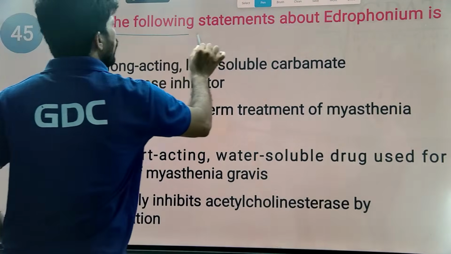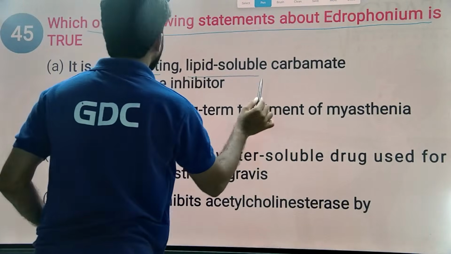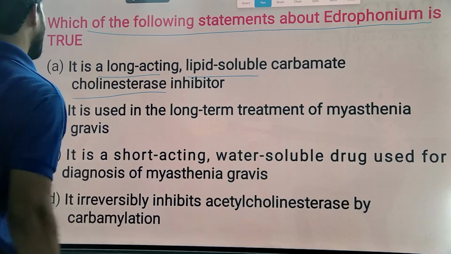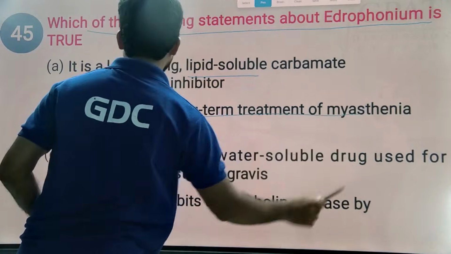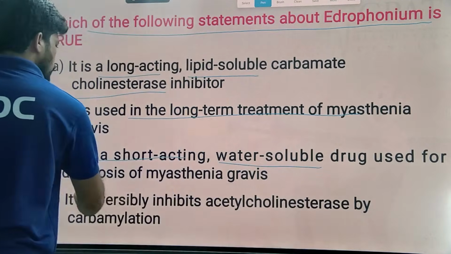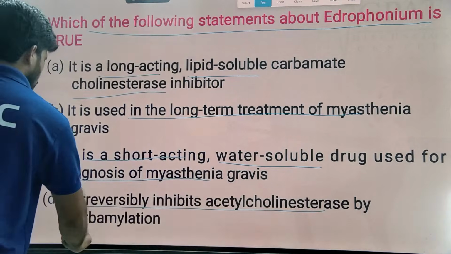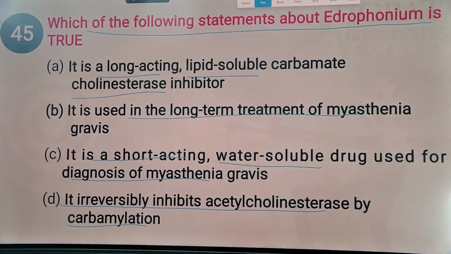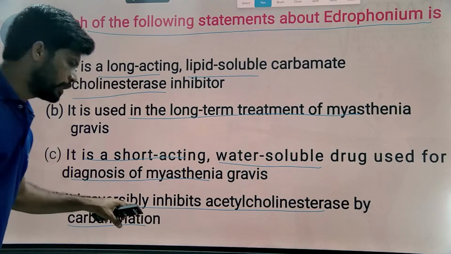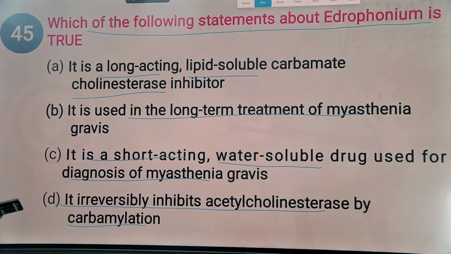Next, which of the following statements about edrophonium is true? Long-acting lipid-soluble carbamate cholinesterase inhibitor used in long-term treatment of myasthenia gravis? It is a short-acting water-soluble drug used for diagnosis of myasthenia gravis. It irreversibly inhibits acetylcholinesterase by carbamylation? It is not irreversible; it is a reversible acetylcholinesterase inhibitor, so remove this.